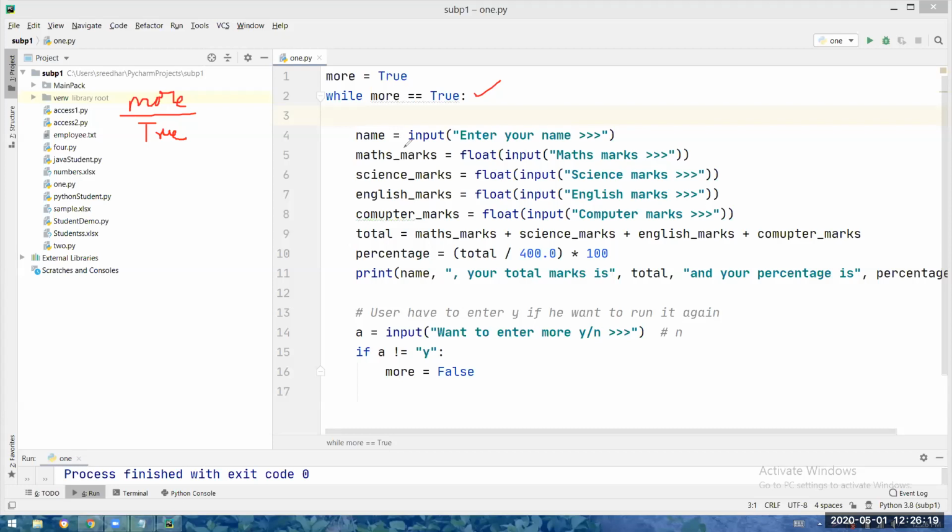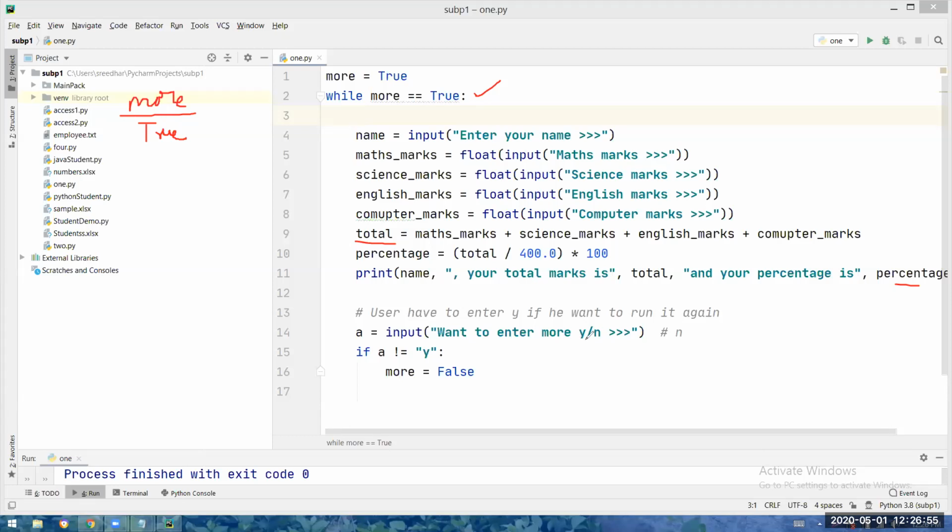Okay, name, math marks, science marks, English marks, computer marks, you are accepting. Total equal to, completely you are adding them. Percentage equal to total by 400 into 100. So name means this one. Your total marks are, this total variable you're putting. Your percentage is, this percentage variable you're putting. Understood? Where is the total? In the total variable. And where is the percentage value? Here, this variable you're putting. Okay, this is okay. Now see, here is very, very important logic. Please listen carefully.